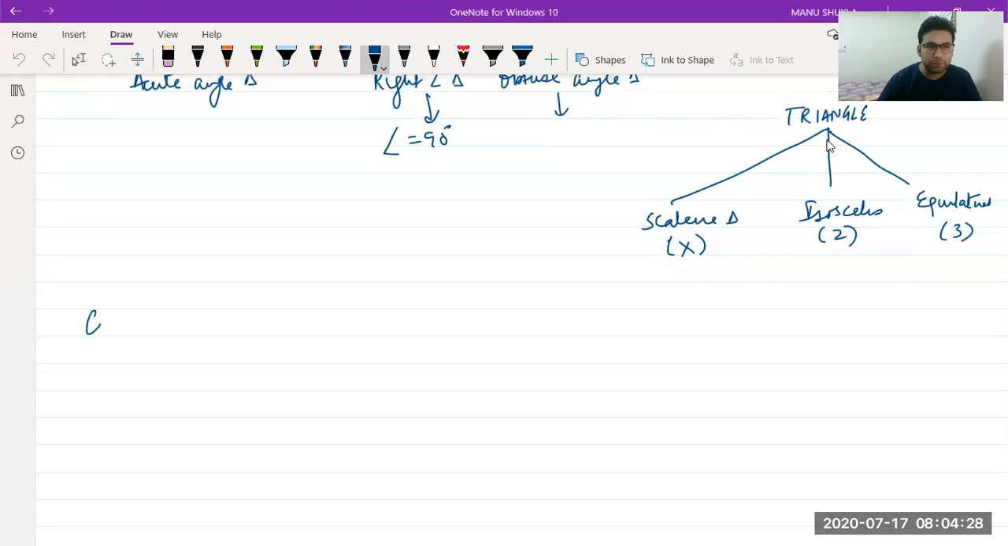We have to study congruence of triangles. First of all, what is meant by congruent triangles, or what do you mean by congruence? Anyone who knows what do you mean by congruence?